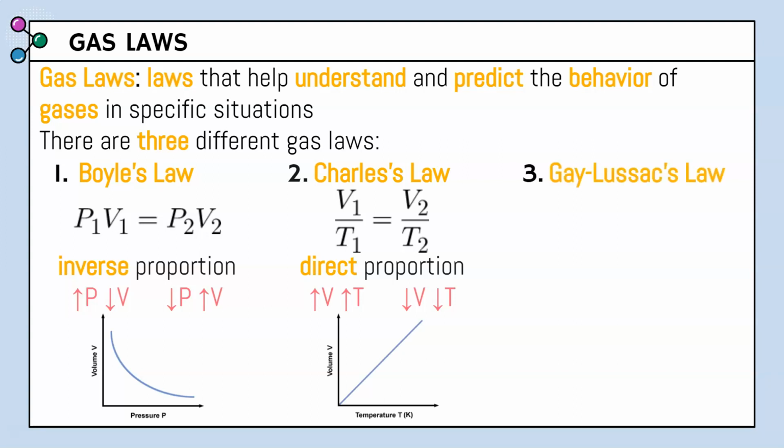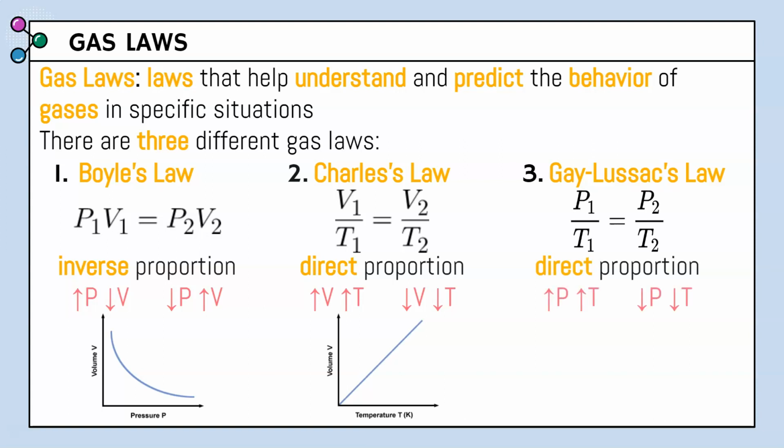And our last gas law is Gay-Lussac's law. Gay-Lussac's law equation is P1 over T1 equals P2 over T2. And this gas law is just like Charles' law, since they're both fractions equaling each other, it is also a direct proportion, meaning the same. So as pressure goes up, temperature goes up, or as pressure goes down, temperature goes down. And again, the graph is going to be a diagonal line.